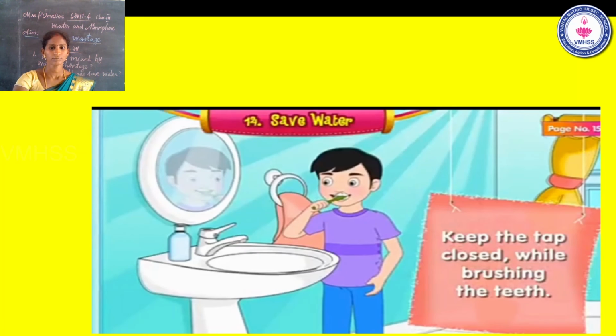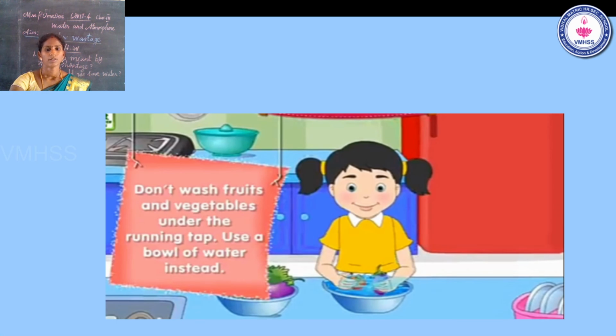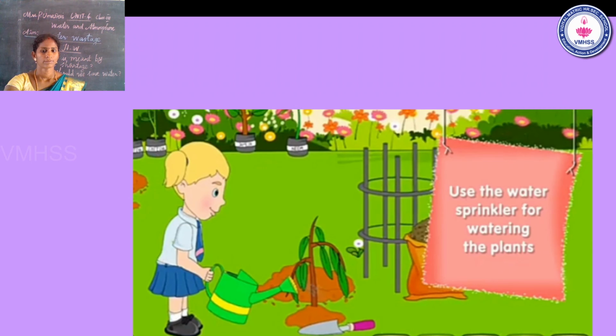Keep the tap closed while brushing your teeth. Don't wash fruits and vegetables under the running tap. Use a bowl of water instead. Use a water sprinkler for watering the plants. So there are so many ways you can save water. Please keep to these ways.